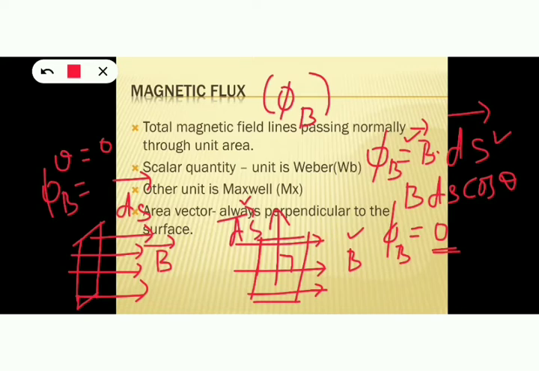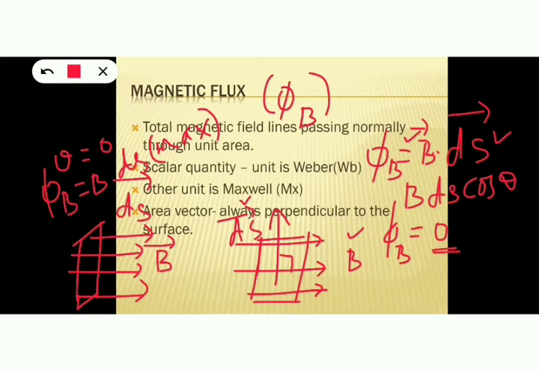Here theta is 0, so cos theta will be cos 0. Cos 0 is 1 here, so the flux will be B ds. So this is the maximum value. Okay, like this we can find out the value of magnetic flux.